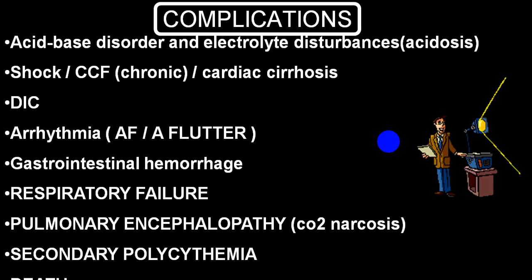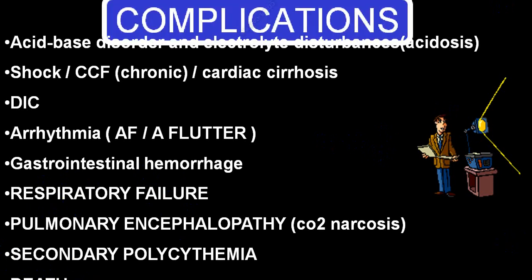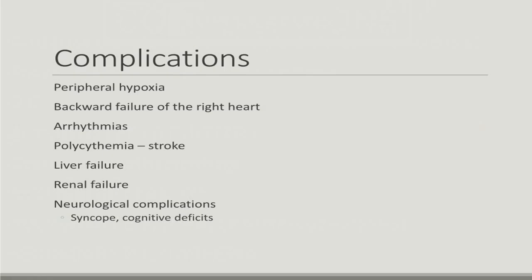The person also has a high chance of gastrointestinal hemorrhage. The person can go into respiratory failure, particularly type 1 respiratory failure. He can also develop hypertensive encephalopathy, or what we call carbon dioxide narcosis. Secondary polycythemia and its complications can occur. Invariably the person goes into a chronic stage, develops chronic respiratory failure, and can even succumb. So these are the complications which can occur because of cor pulmonale.